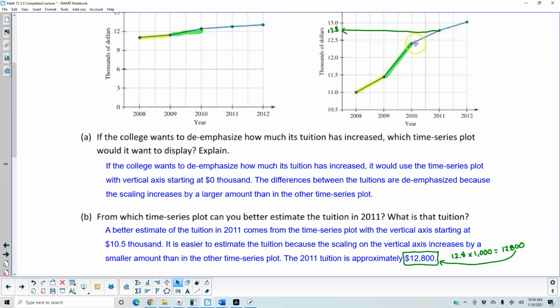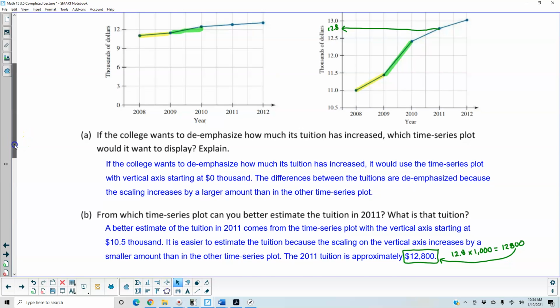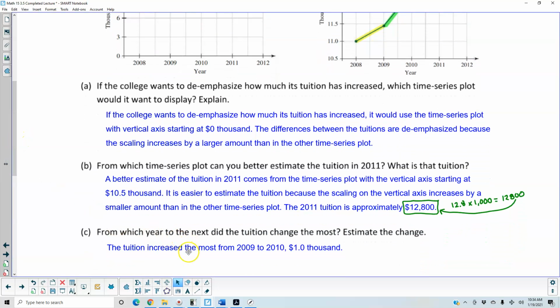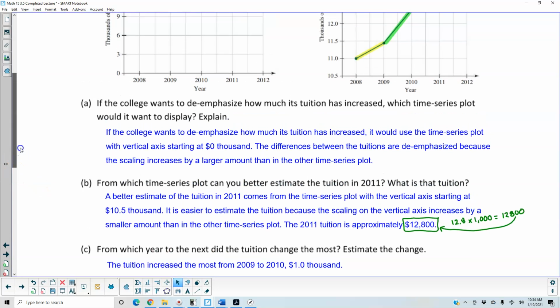And over here we can see 2010 to 2011 is a shorter increase, and the same thing from 2011 to 2012. So the tuition increased the most from 2009 to 2010, which is approximately 1,000.